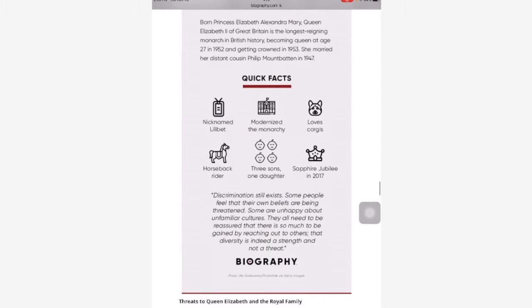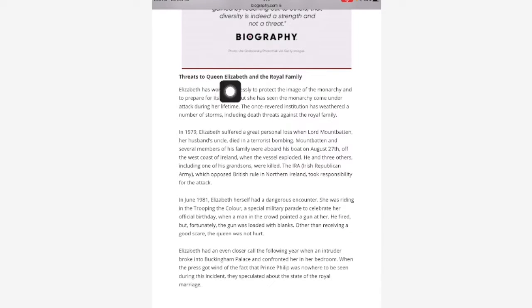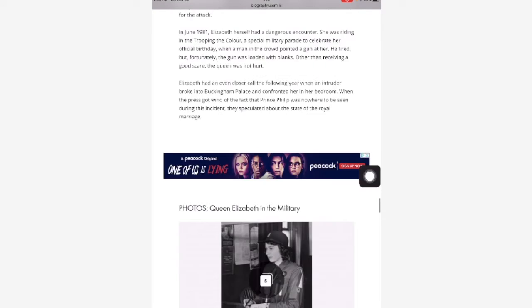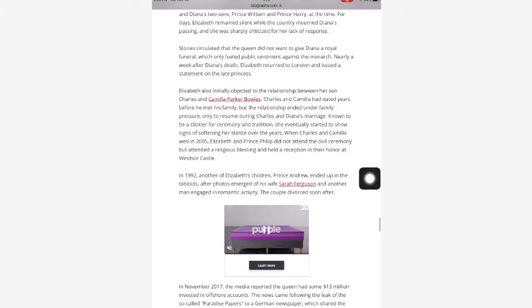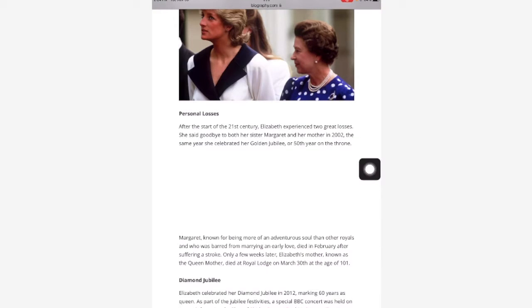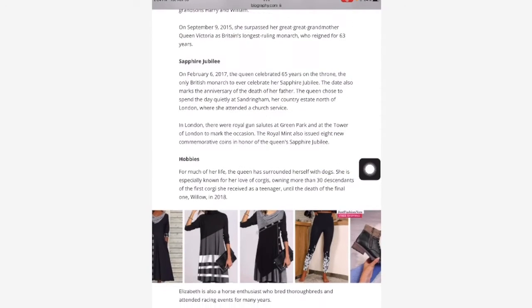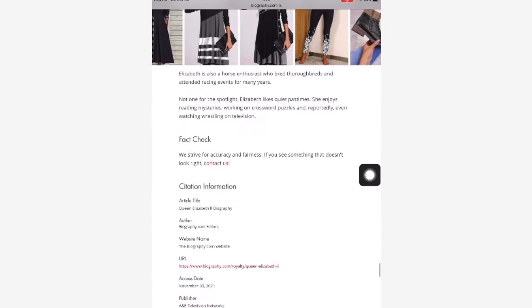Okay, let's see if there's anything else. Threats to Queen Elizabeth. No, I don't care about that. Tabloid scandals. I don't care about that. Personal losses. Diamond Jubilee, Sapphire Jubilee, hobbies. She loves dogs and horses. Those were very important things in her life. And then that's at the end.